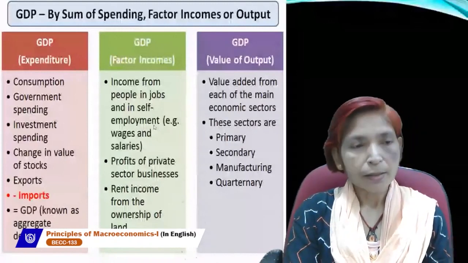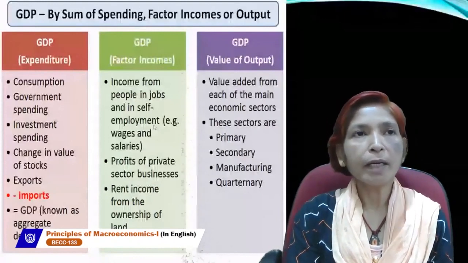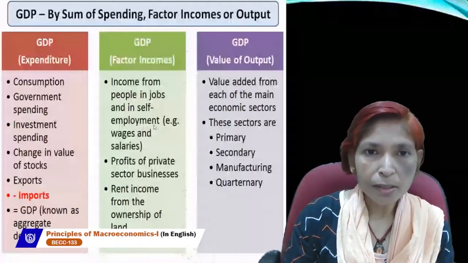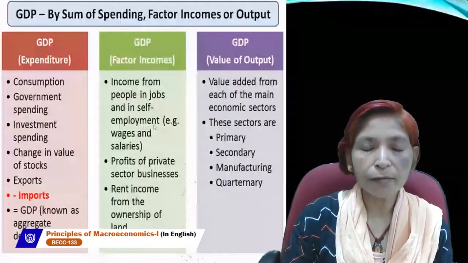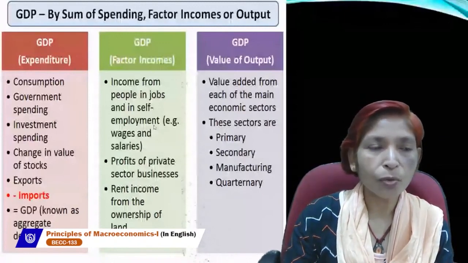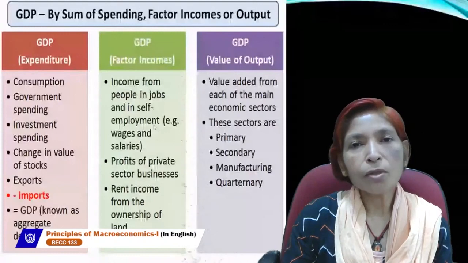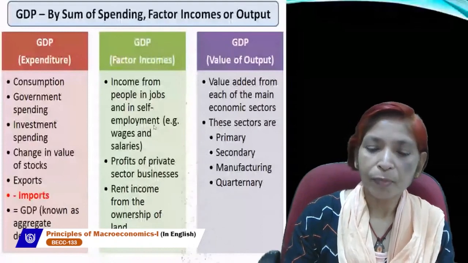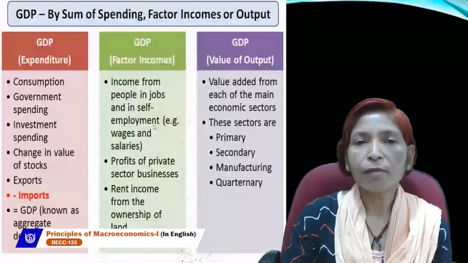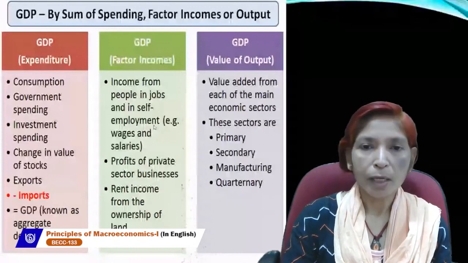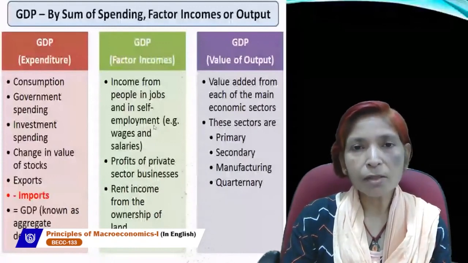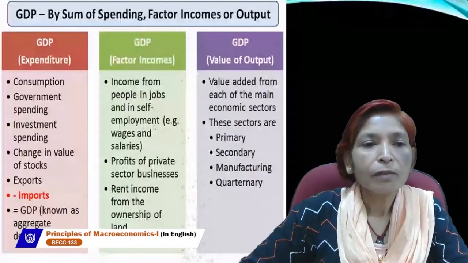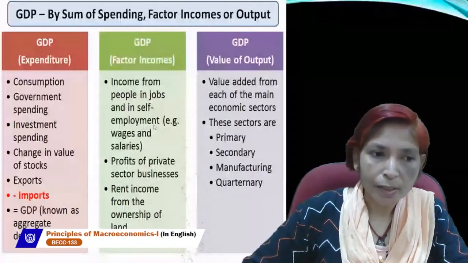These are the three methods. Next is the difference between intermediate goods and final goods. Which goods are called intermediate goods and which goods are called final goods? What is the basic difference between these two types of goods? Intermediate goods are those goods which are used for the production of goods and services. And final goods are those goods which are finally used by the consumer, which are ready to use.